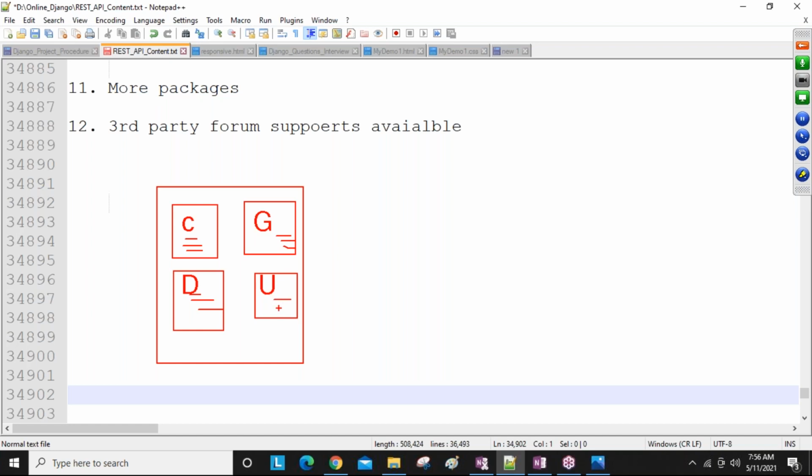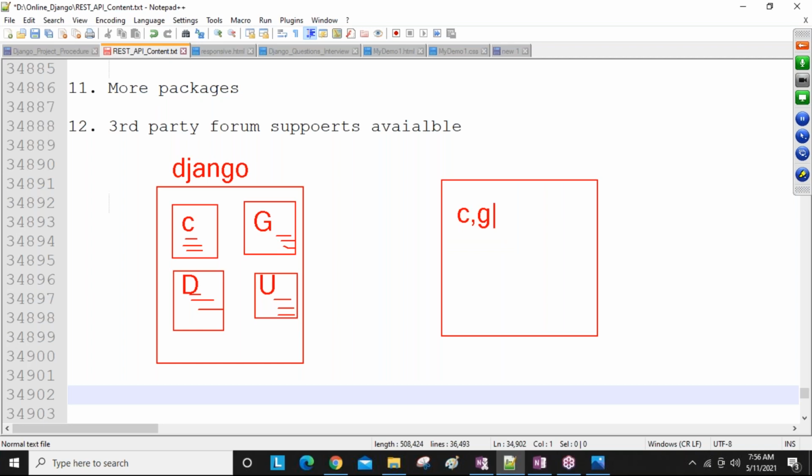So all this code in Django we write manually, but in the Django REST framework there is no need to write all these lines. There is one class for create, a get class, an update class, and a delete class. In one line you import all the classes, and after importing, you write just two lines of code.